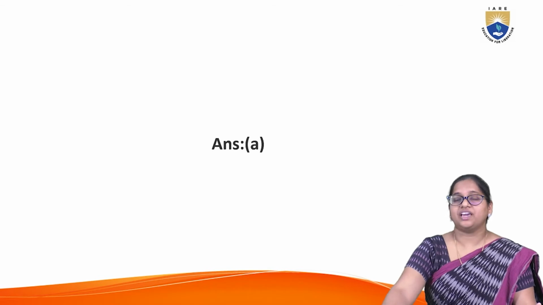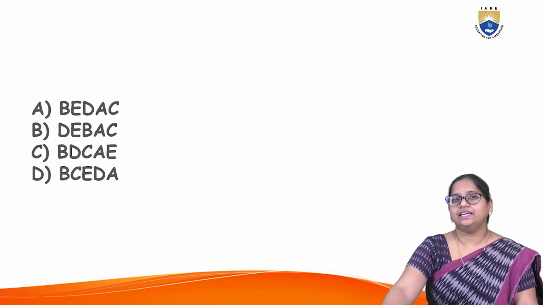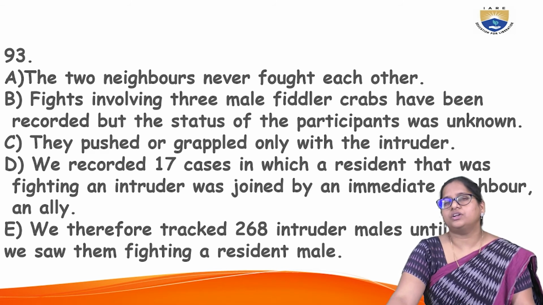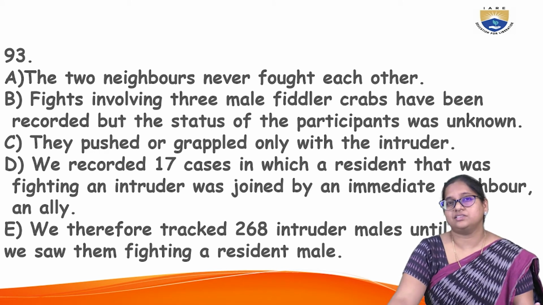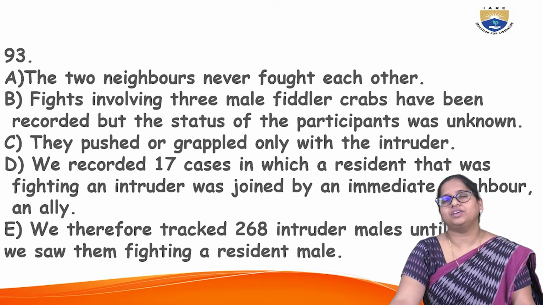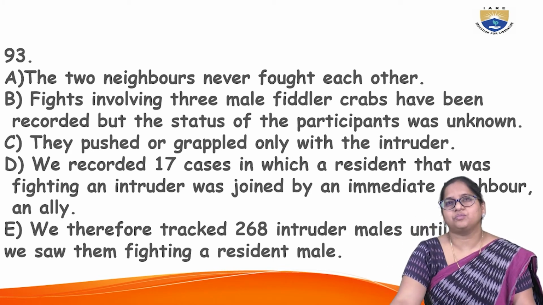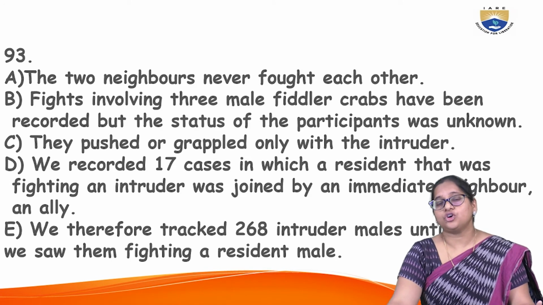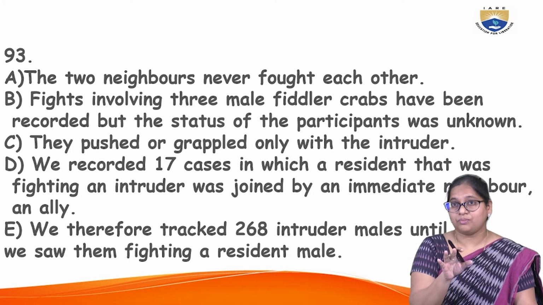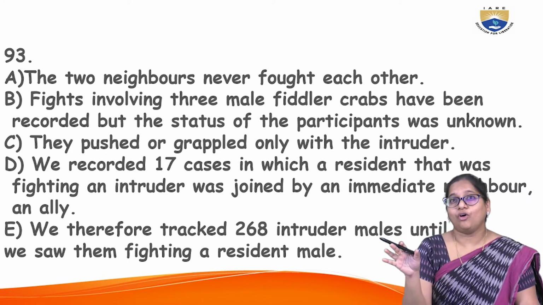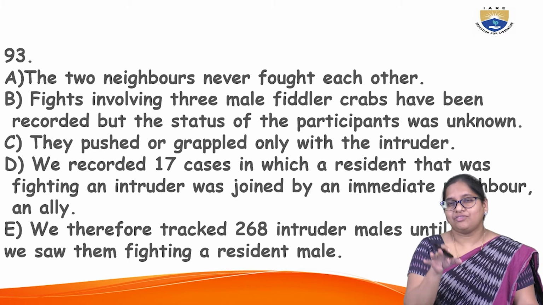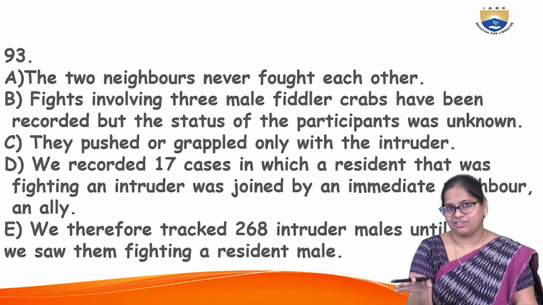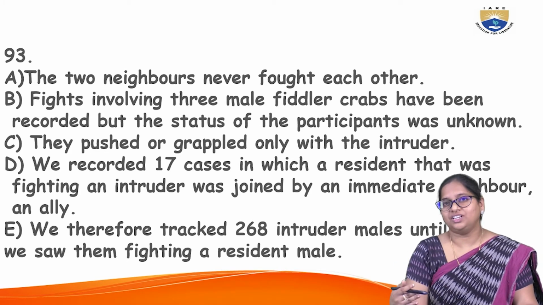What is the option? Option A is the answer, BEDAC. Now, what is the sequence? Why BEDAC acted as the answer? Fights involving 3 male fiddler crabs introduce the topic. Now something happened. Fights, they're introducing the fight. Okay, what happened? Who were involved? Fight happened and 3 male fiddler crabs have been recorded. Okay, and now what? Now they're talking about the details. Therefore, they tracked 268 intruders. Okay, next.